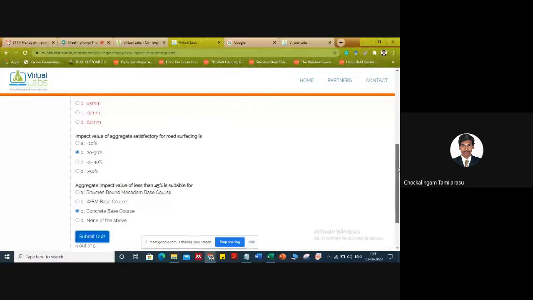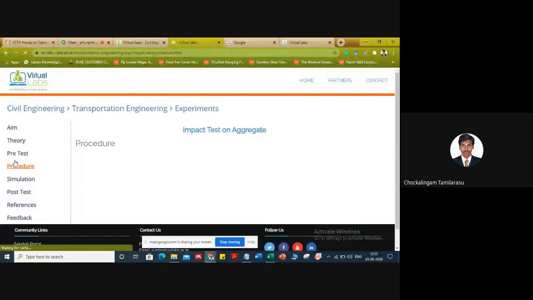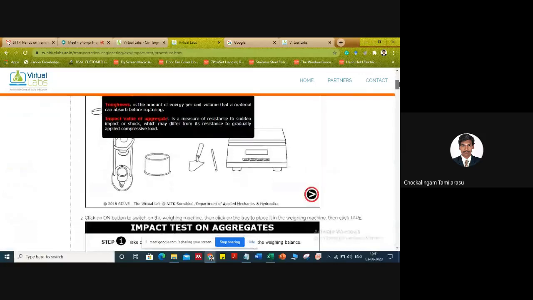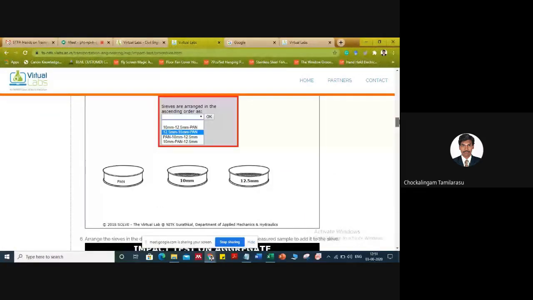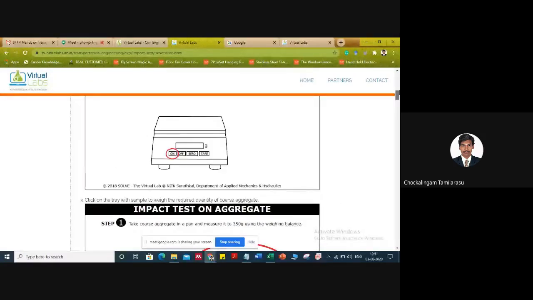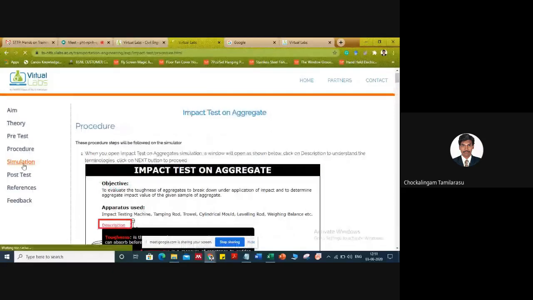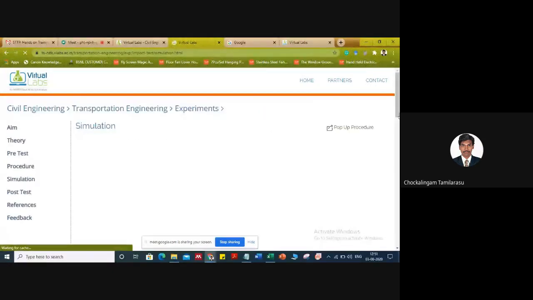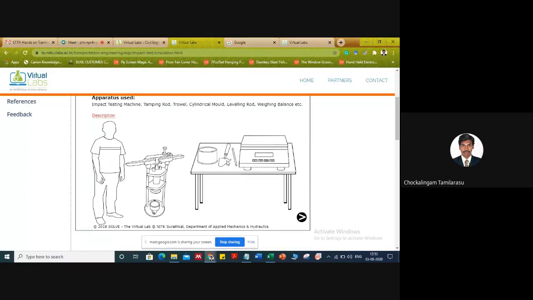Then we will go on to the procedure, with the same setup we showed earlier. All the screenshots are available here. What is the first step, second step, third step? Everything is explained in detail with snapshots. Now we'll move on to the simulation. Here we need an impact testing machine, a weighing balance, a tray and a tamping rod.